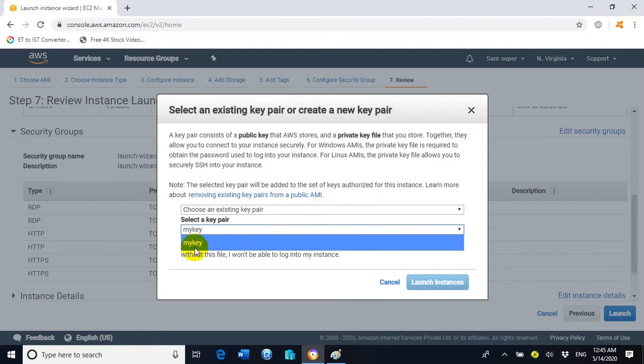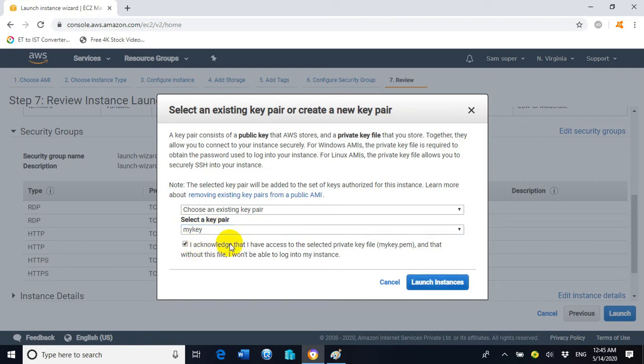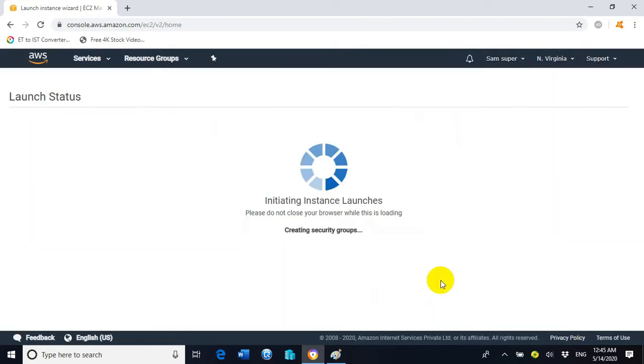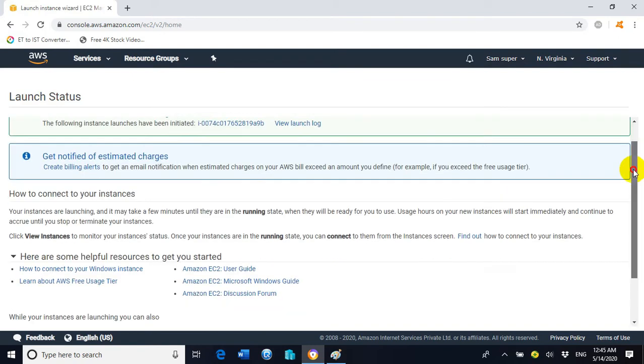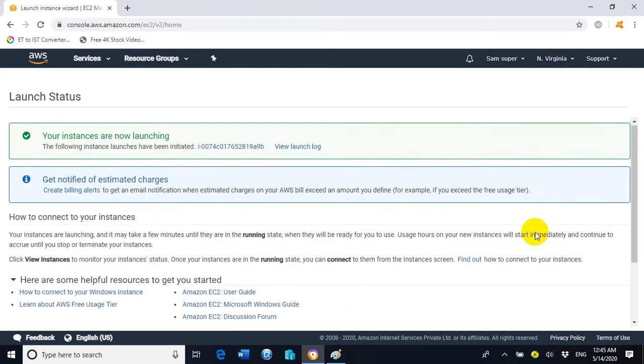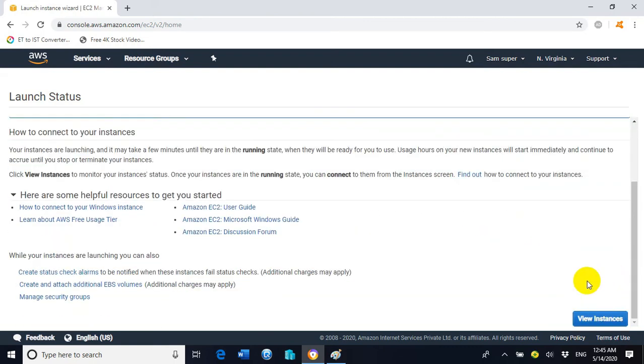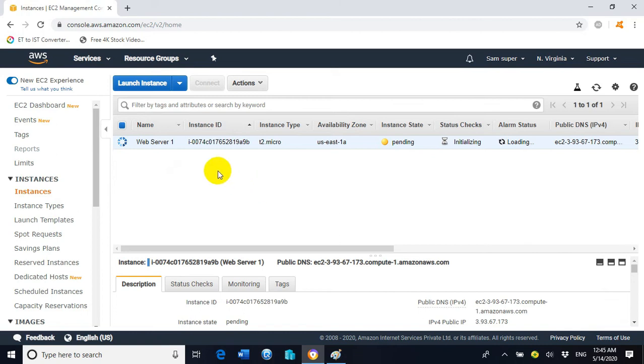For the key pair name I will give my key. I have already saved a key pair file with the name my key in a particular location. So check mark the option, I acknowledge. Now click on launch instances. Now we are in the process of launching the new EC2 instance or web server. So click on view instances. So web server 1, this is an EC2 instance.